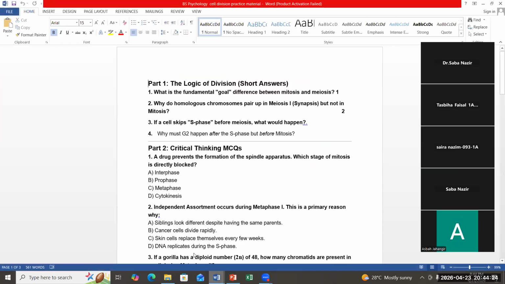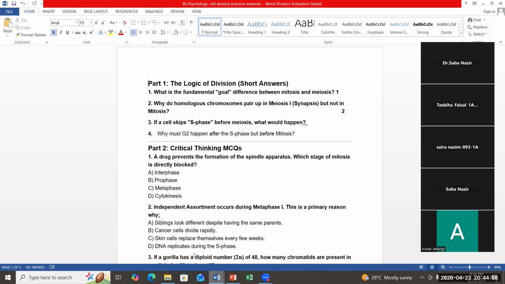Then question number 3. I remember while we were doing this topic, we were trying to conclude. Some of you were still confused till the end. So purposefully, I created this worksheet so everyone understands what logical things we should keep very clear. We know that before the cell undergoes division, it undergoes the interphase, the resting phase.